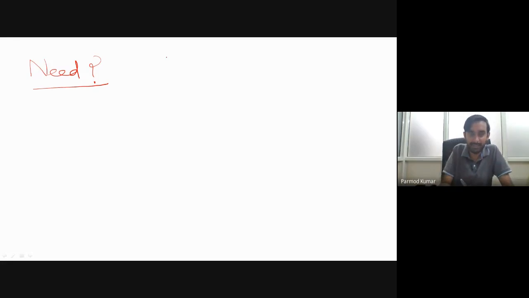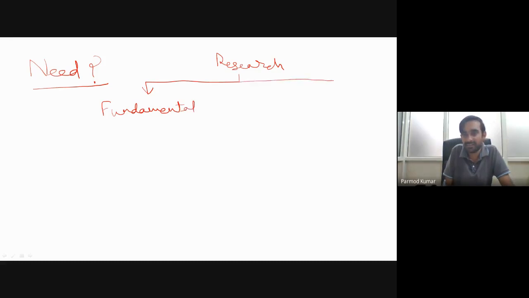So let me just explain. When we go for any research problem, one thing is already known to you: when we are doing research, it means we are trying to do something which is new, which is innovative, which has not been done earlier. If we see, there are two branches of research. The first one is fundamental research and the second one is applied research.